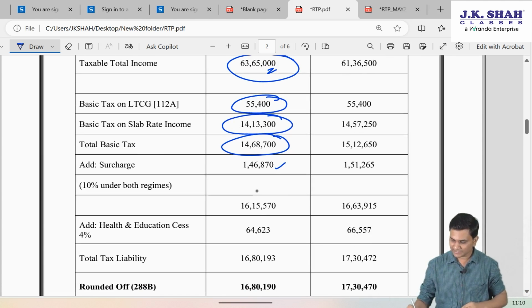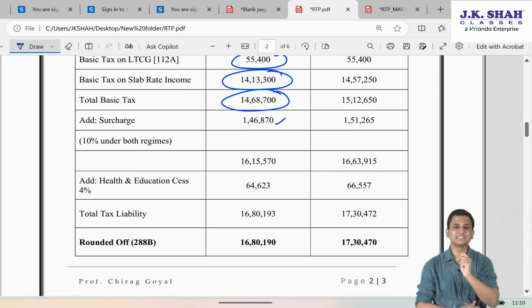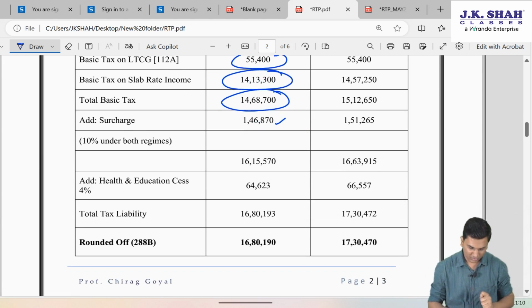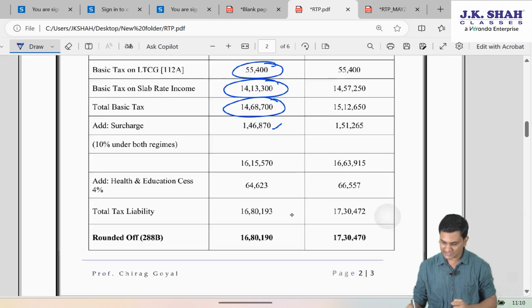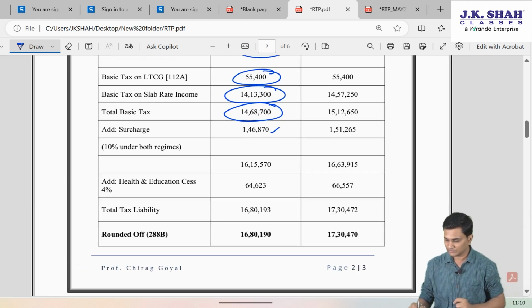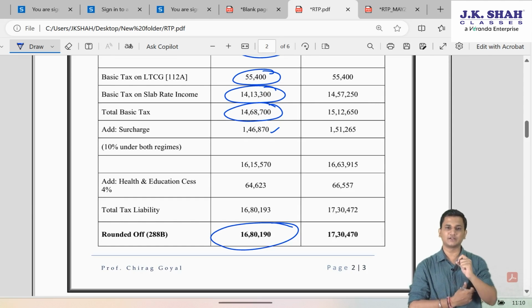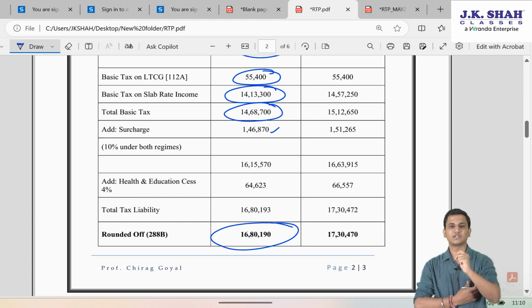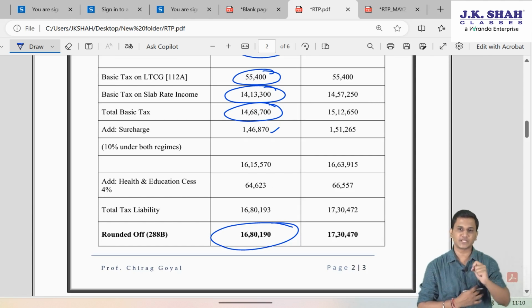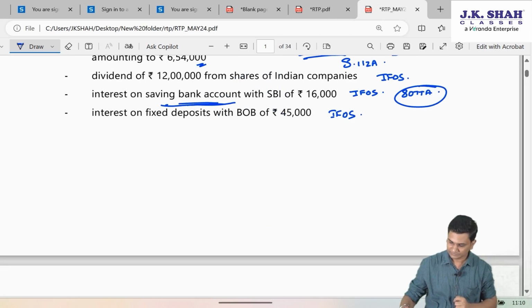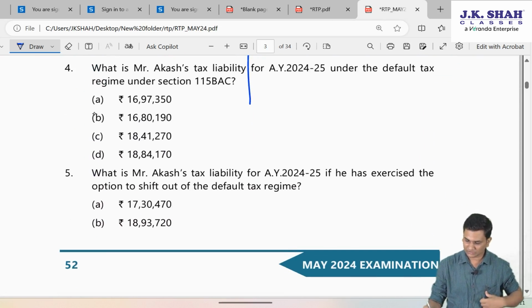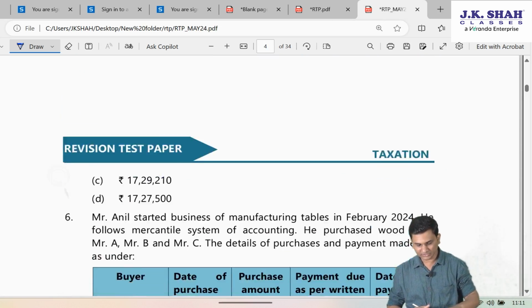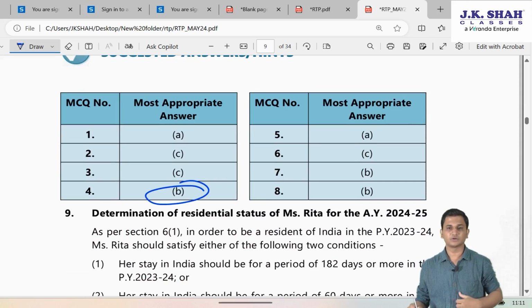So you'll get 16 lakh 15,570 as the basic tax plus surcharge, on which there will be 4% cess. So you will add it. You will get 16 lakh 80,193, which you will round off as per section 288B, which says total tax has to be rounded off in multiples of rupees 10. So 16 lakh 80,190. So that is option B, 16 lakh 80,190. So fourth one, option B.